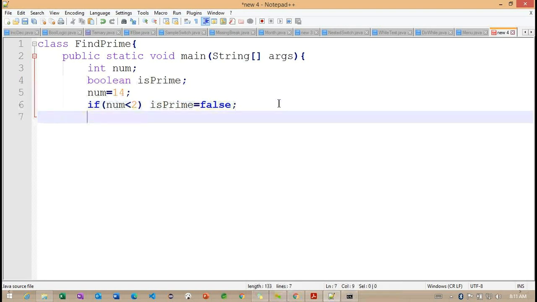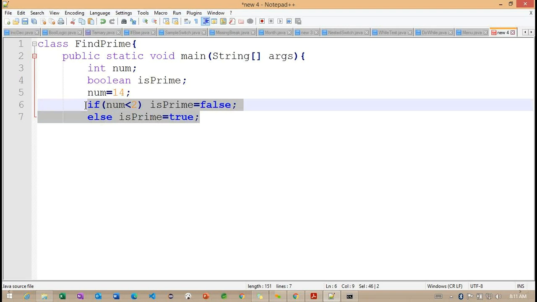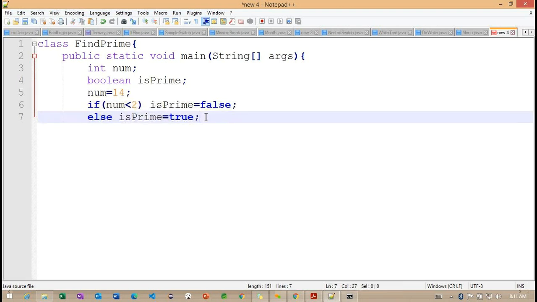Now what I'm doing is, if this particular condition is not satisfied here, I'm making else this particular prime as true here. Right. In our case, the particular number 14 is a prime number because of these two conditions here. So as of now, it is a prime number.